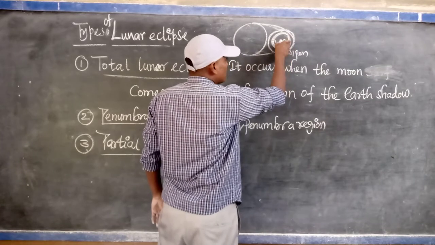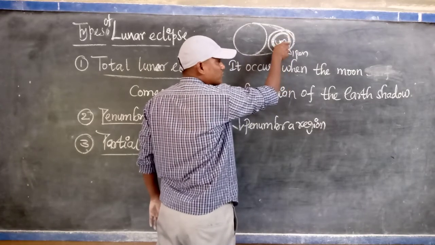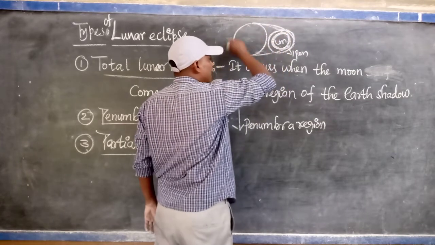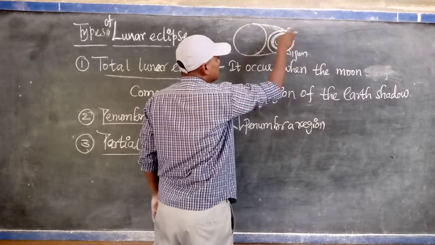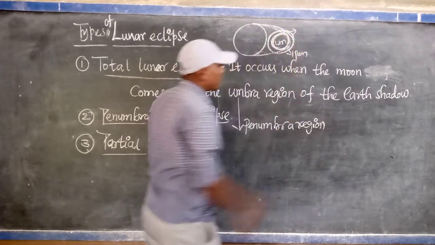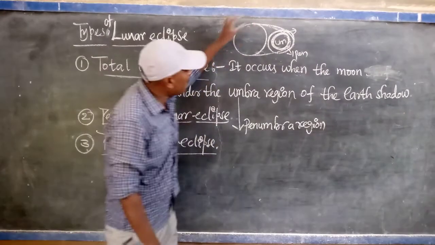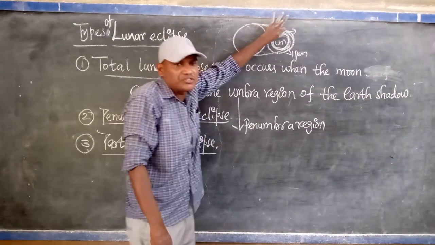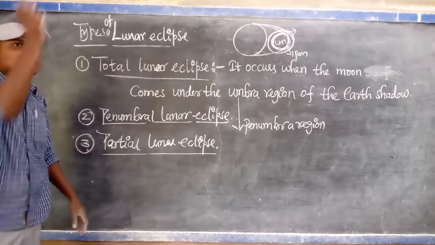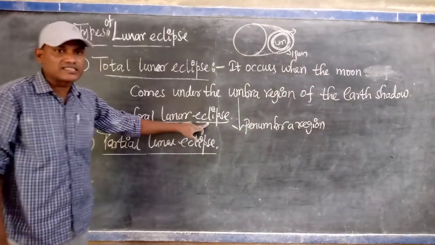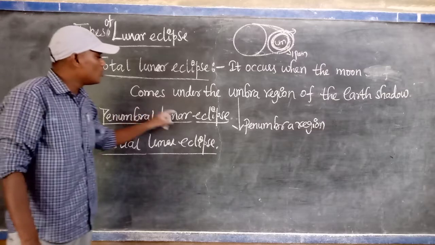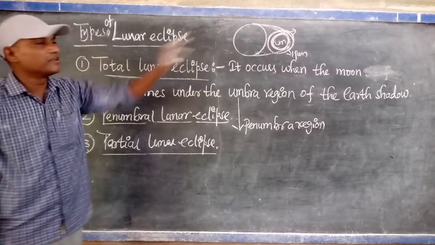The moon is not in a constant position; it is moving around the earth. During its motion around the earth, it reaches the penumbra region, so some part of the light enters here. Due to that, the moon slightly appears to us. That is called a penumbral lunar eclipse, but not clearly.